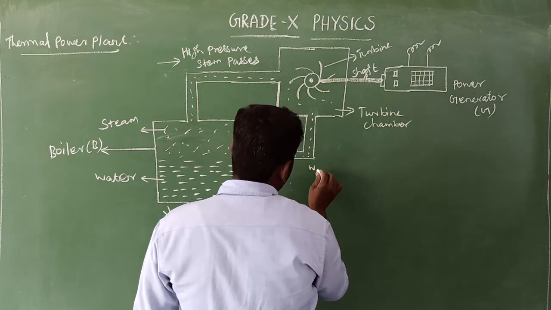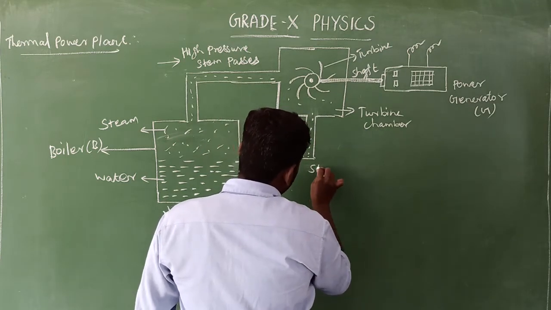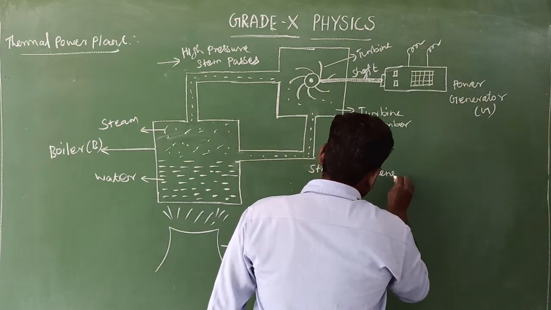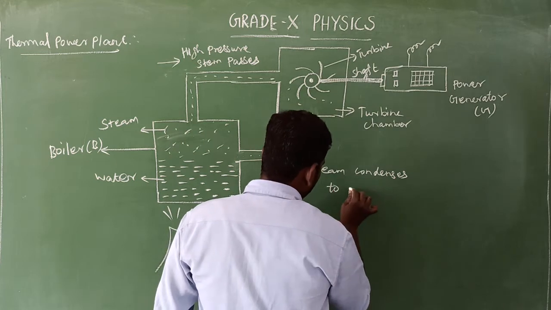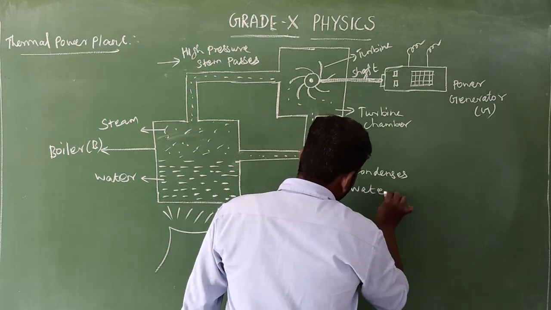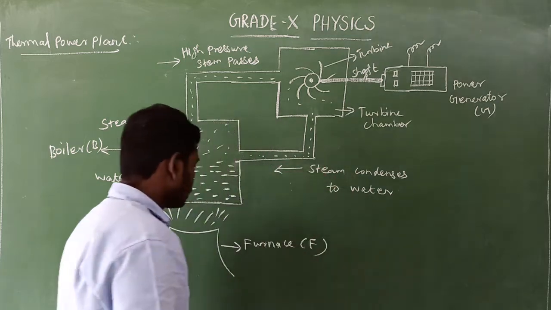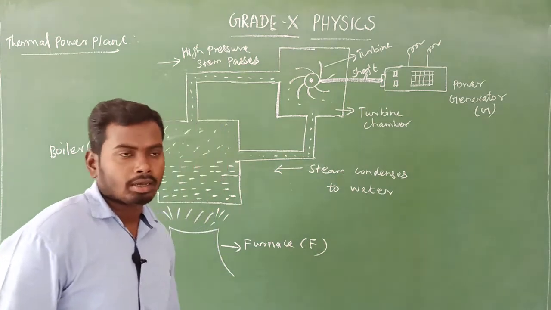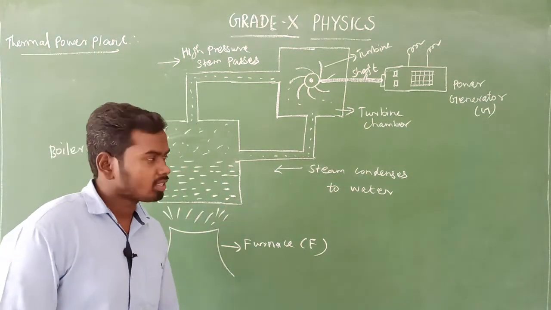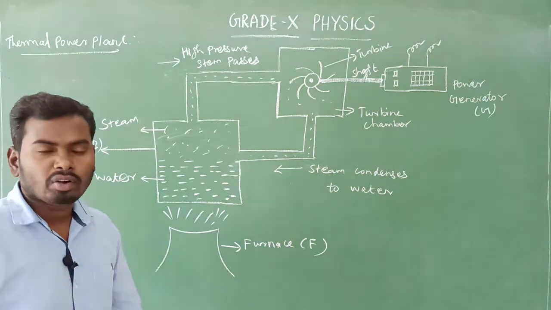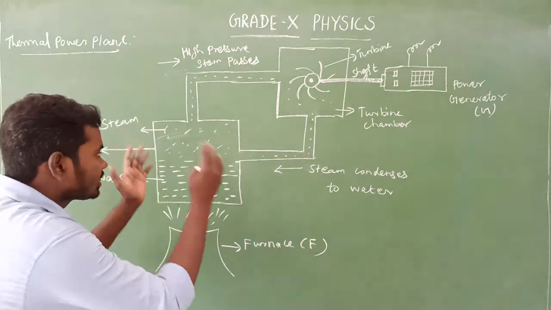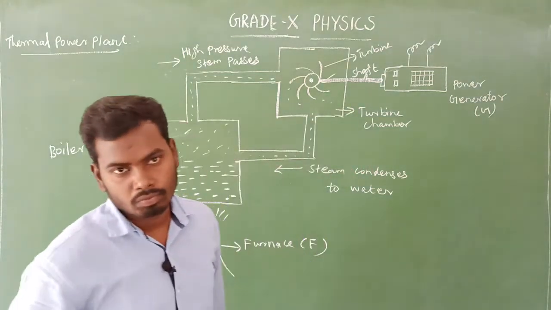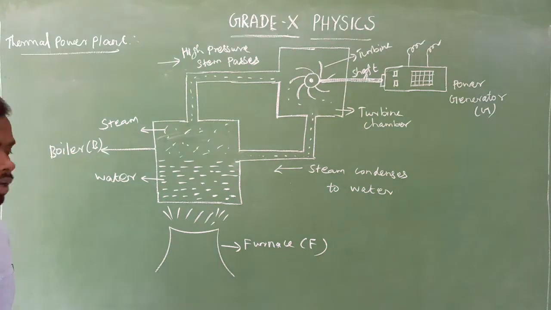The steam condenses to water. Okay, look here. So this is the thermal power station process. This is the thermal power station electricity generating process. In this manner, every thermal power station functions.